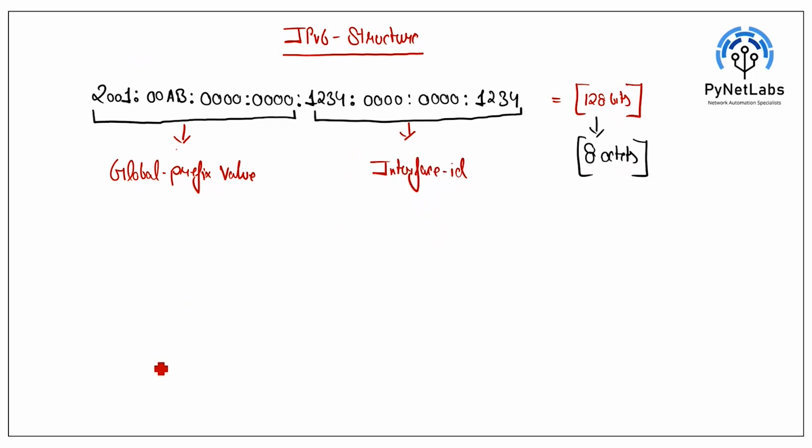So when I say global prefix value and when I say interface ID, these first /64 bits are the global prefix value, which is the same as the network portion in your IPv4 address. And this interface ID is pretty much similar to the host portion, like we have seen in your IPv4 address. So this is what we have about the IPv6 structure.